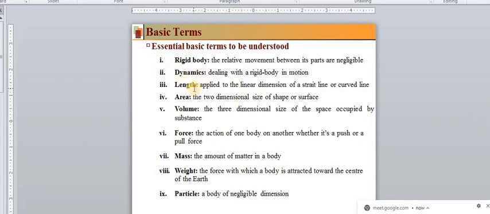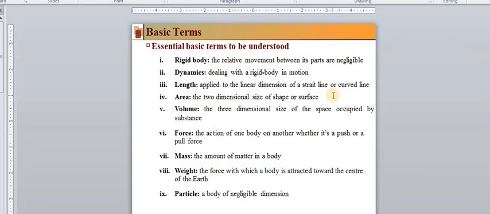Okay. What is the third point? Length. What is length? It is applied to the linear dimension of a straight line or a curved line. So it is applied on a straight line. That measuring distance is nothing but the length. The measuring distance from which the force has been applied, that linear dimension, is nothing but the length.